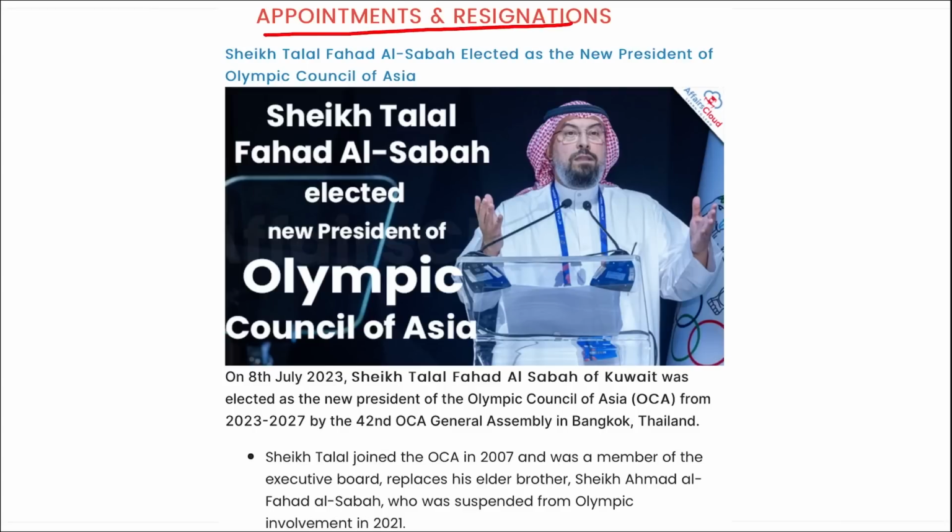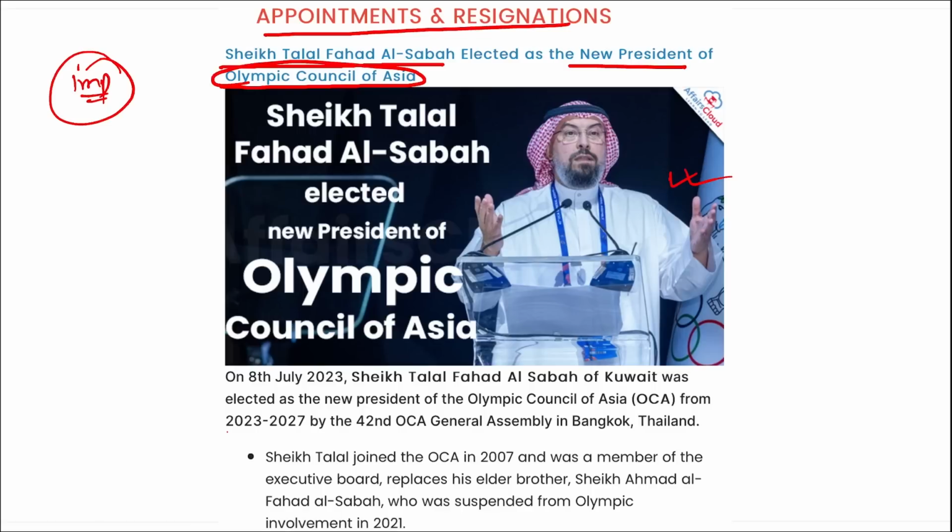Next is appointment and resignation. Sheikh Talal Fahad Al Sabah has been elected as the new president of the Olympic Council of Asia. Important, who has been appointed as the new president of the Olympic Council of Asia? Sheikh Talal Fahad Al Sabah, as you can see him in the picture. Correct?